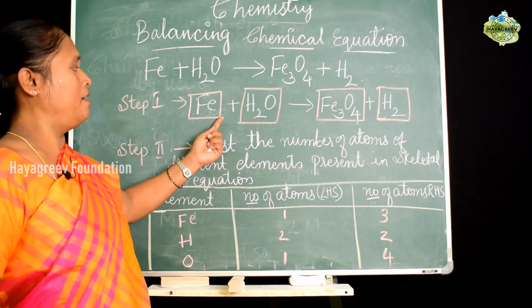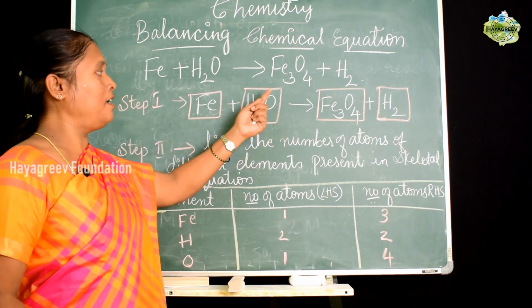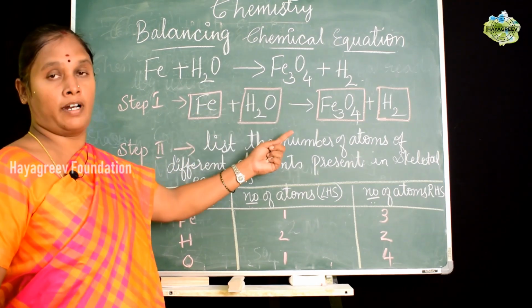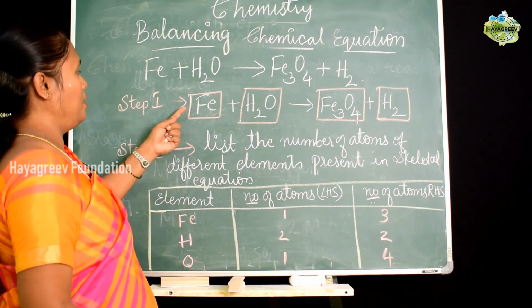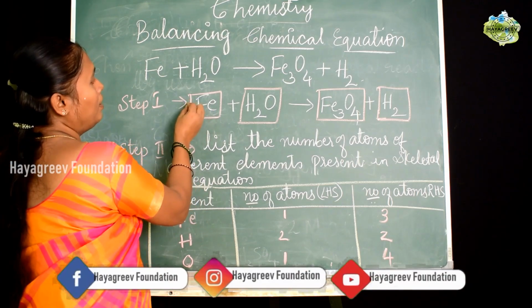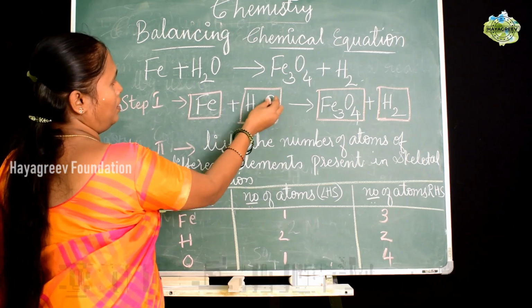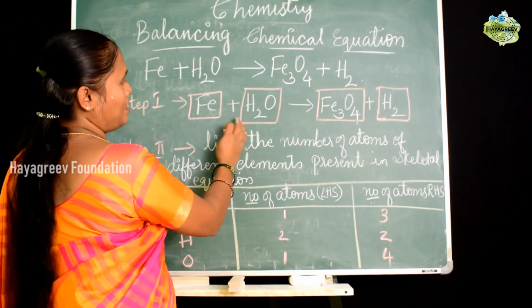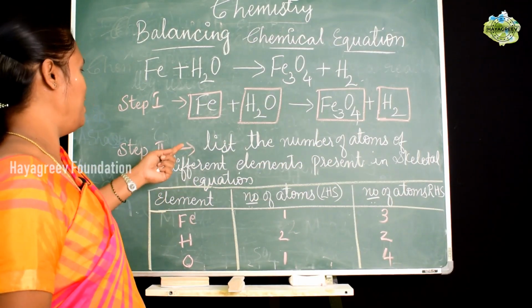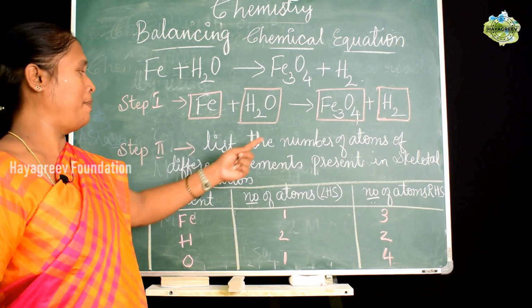So we are not going to change any chemical formulae of the reactants as well as the products, but we have the liberty to make changes using numbers before the formulae of the reactants as well as the products. Now, coming to understand how to balance this, the first step is you just separate them.